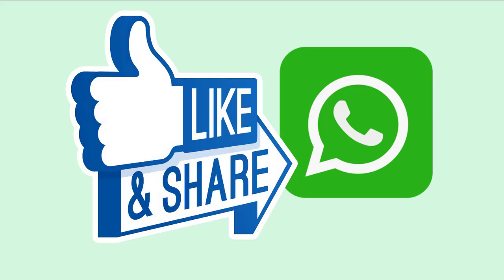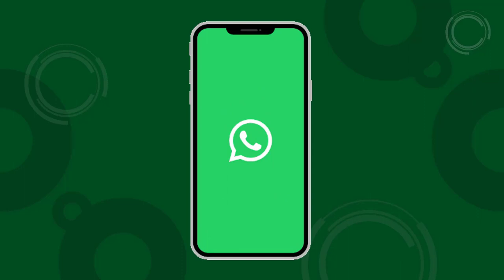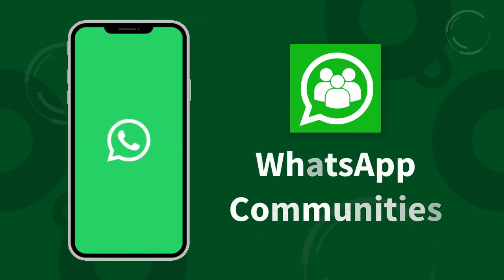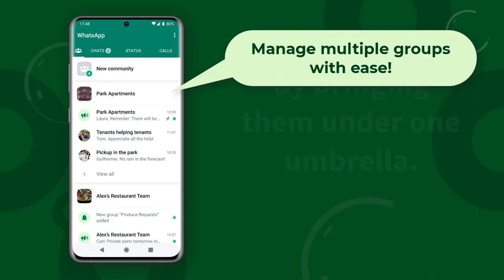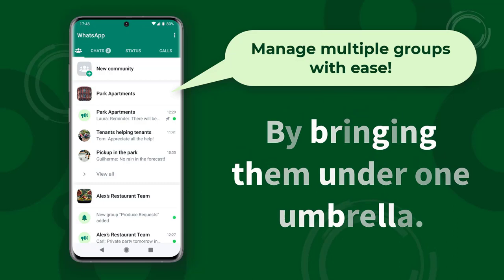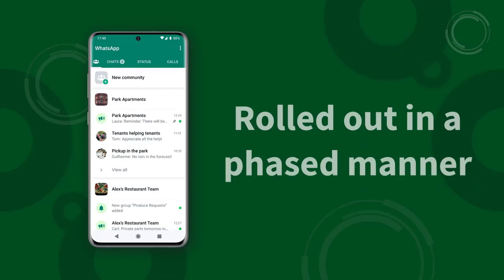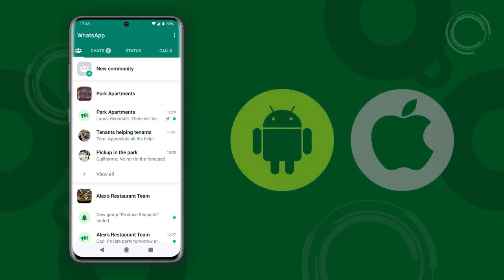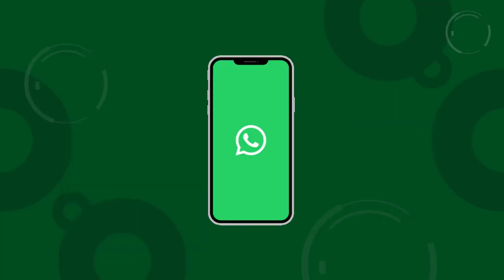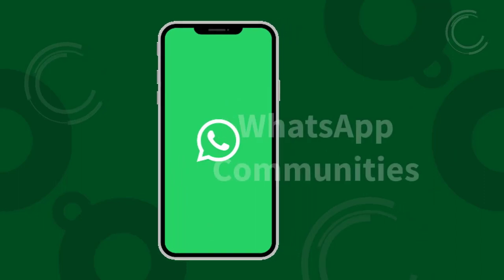Let's begin. Meta-owned instant messaging platform WhatsApp recently announced the rollout of Communities features for users to manage multiple groups with ease by bringing them under one umbrella. The feature is rolled out in a phased manner, and it is available to everyone on iOS and Android. Next, here's all you need to know about WhatsApp Communities.